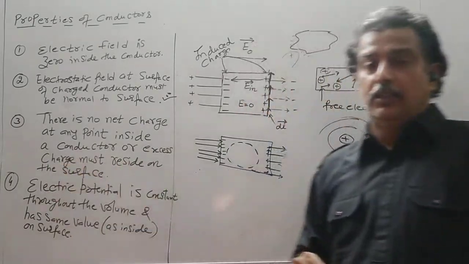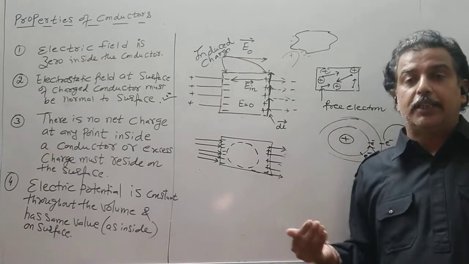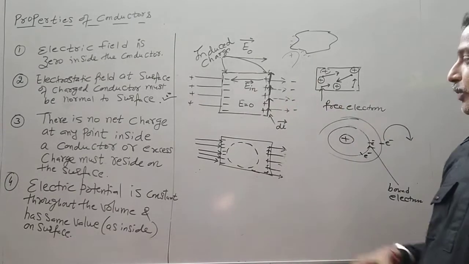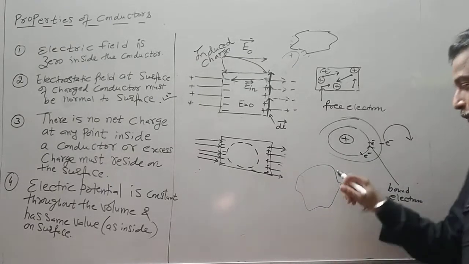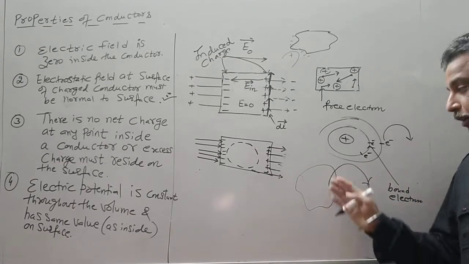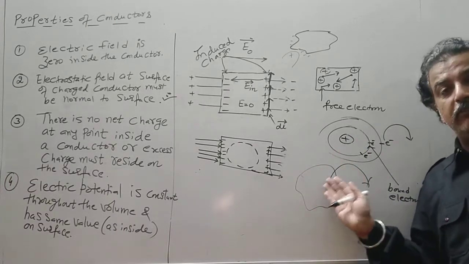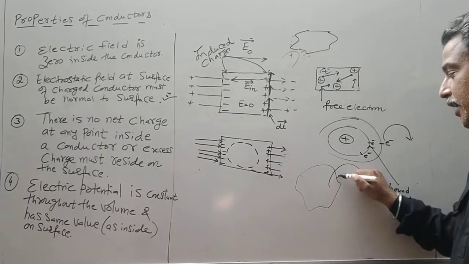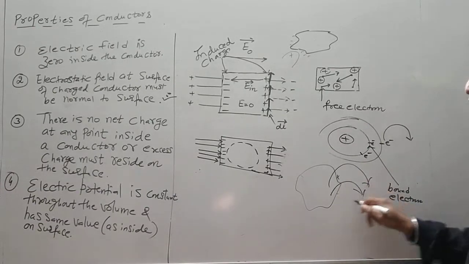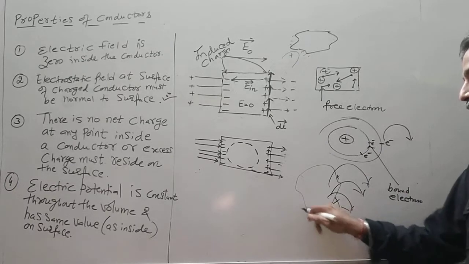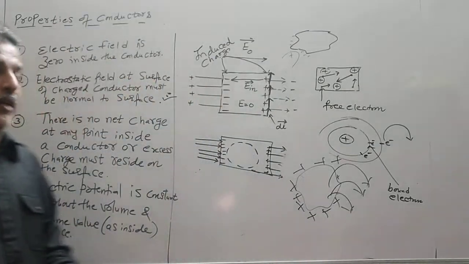And if you give an excess charge to the conductor, excess charge to a conductor means if I take one electron from this, I am not placing this conductor in a field. Let us say I have one conductor and I remove one electron from it. Suppose it has 100 electrons and one electron is removed. So this becomes a positively charged body. Now that positive charge will also reside on the surface. As long as I keep on removing electrons, the body becomes positively charged, and the static redistribution of the charges will take place on the surface.